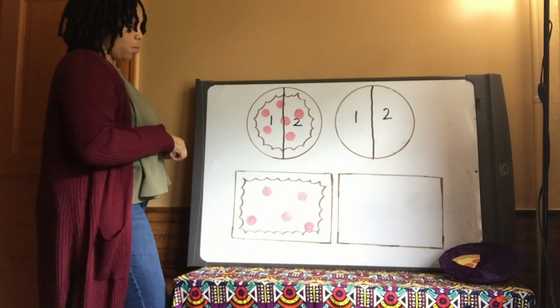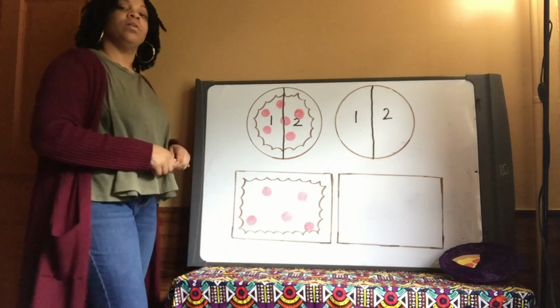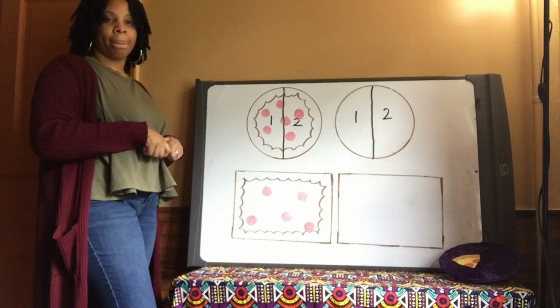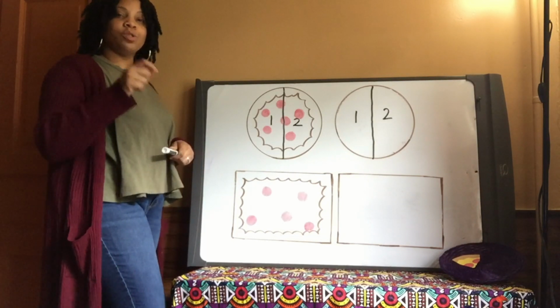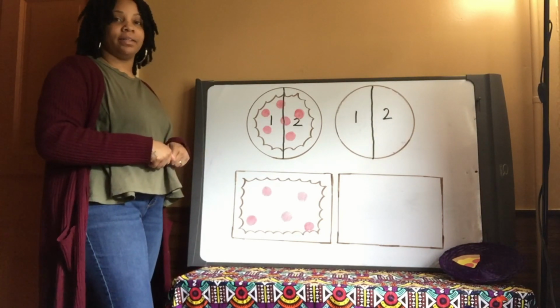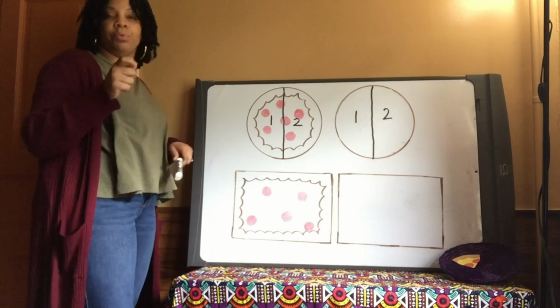No, very good. What about here? Would that give us 2 equal parts? Yes or no? No, very good. Where do I have to go on this Sicilian pizza to draw my line? Very good. I heard that keyword middle, right?